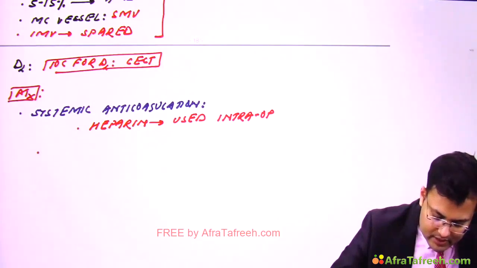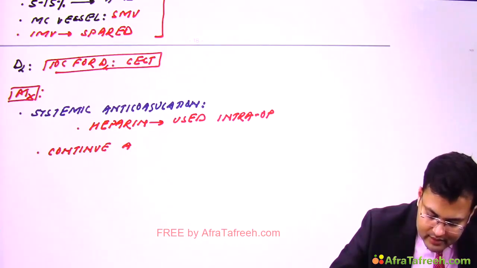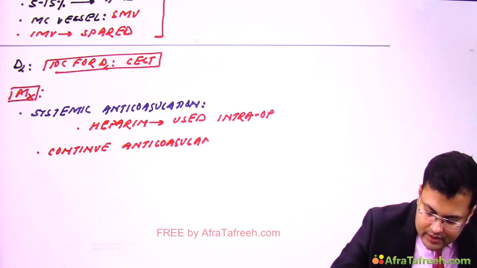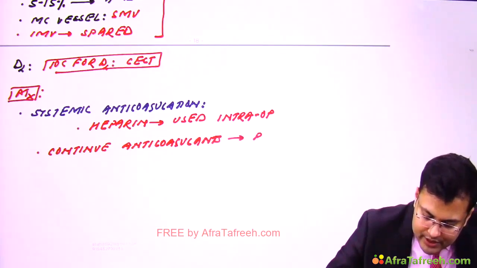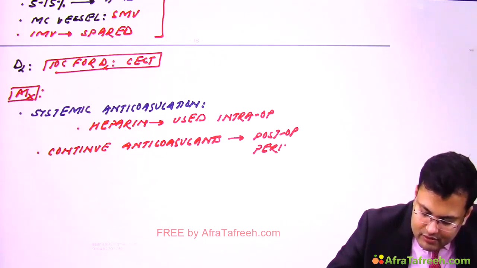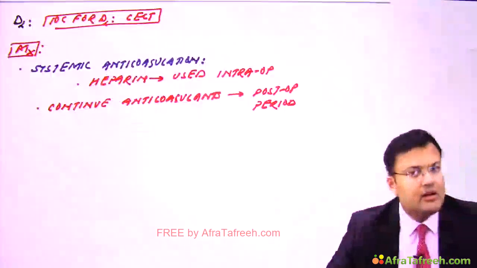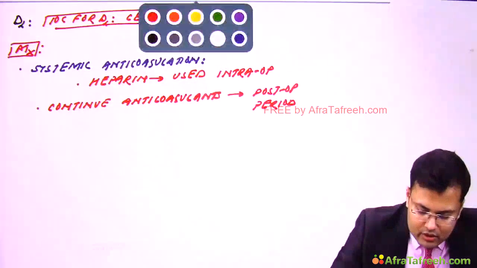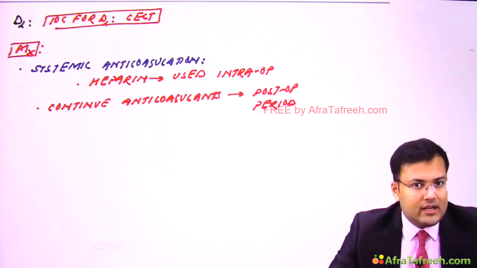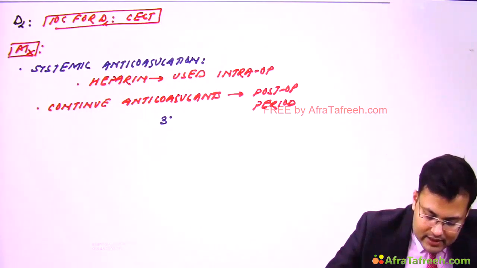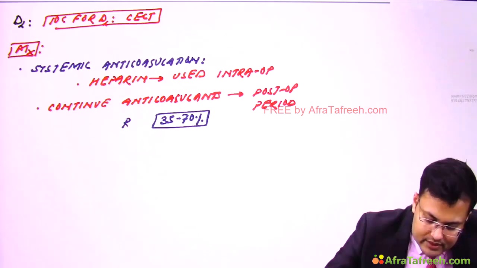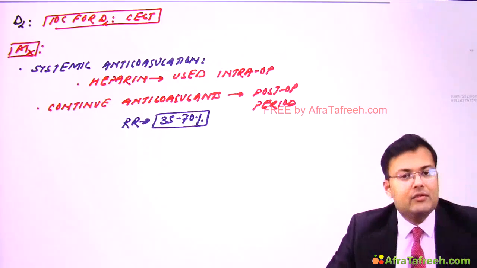So continue anticoagulants even in the post-operative period to prevent recurrence. How much is the recurrence rate? You can't believe it, the recurrence rate is 35 to 70%. That's why we have to continue.